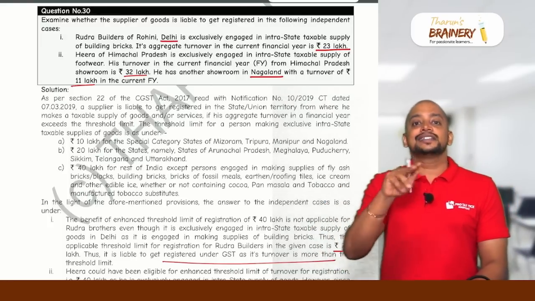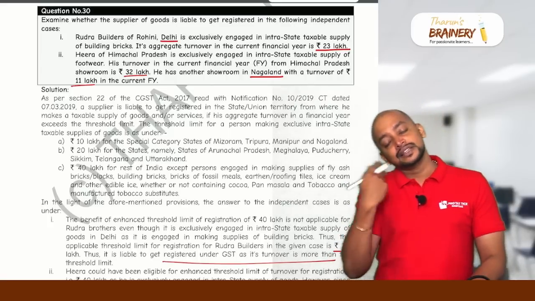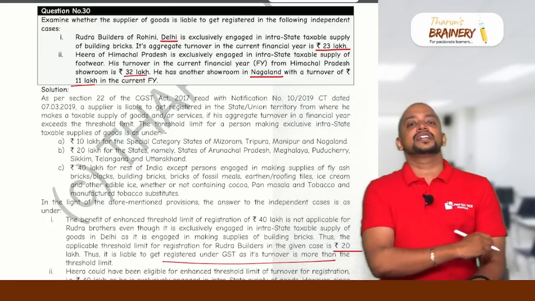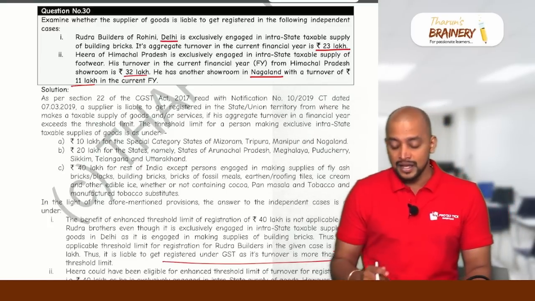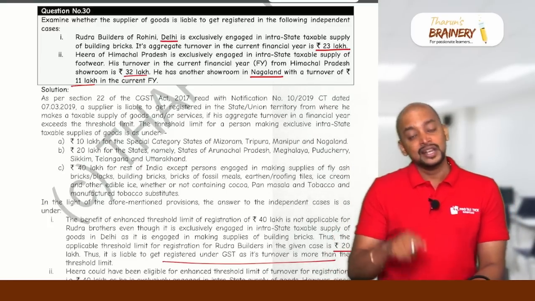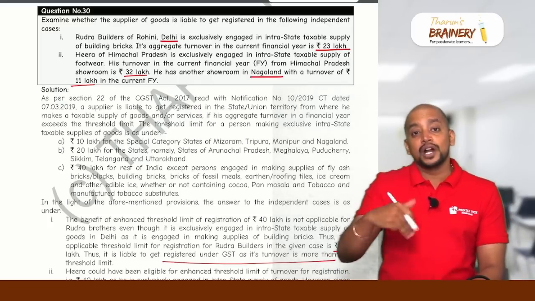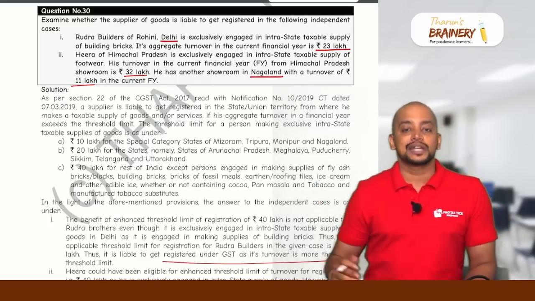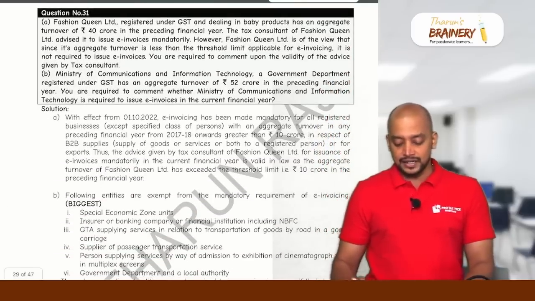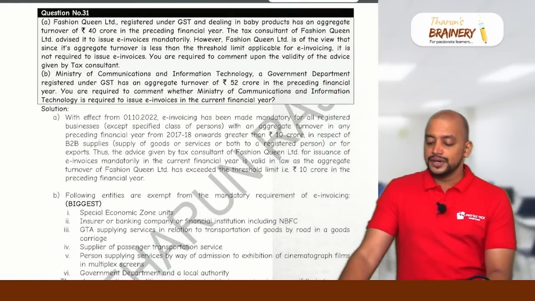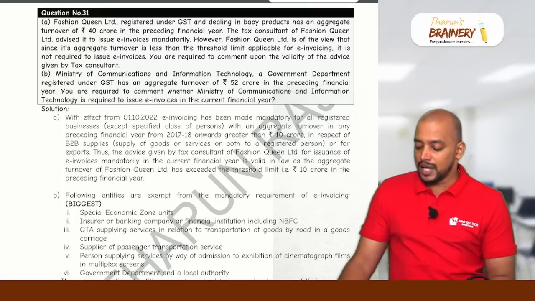And here, as the aggregate turnover exceeds 20 lakhs, then also they need to register, but they will register only in Himachal Pradesh, but not in Nagaland. Okay, but that is not the question answer here. For the question, we have written the answer, but I am telling you what if they give in Nagaland, they are making exempted supplies. Then next, question number 31, Fashion Queen Limited, registered under GST and dealing in baby products,